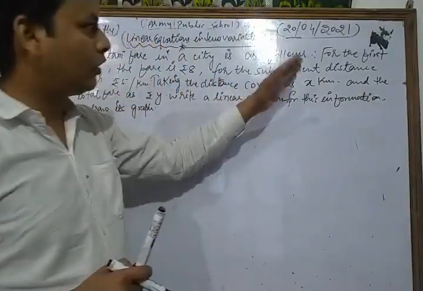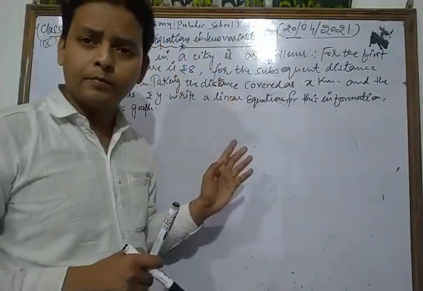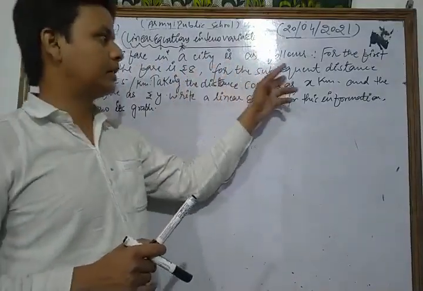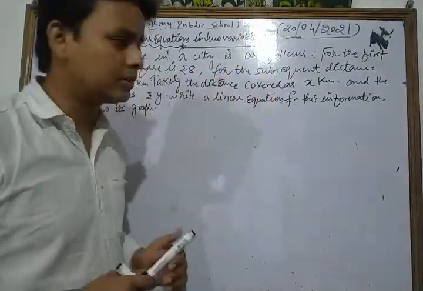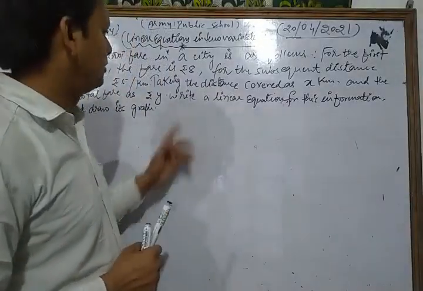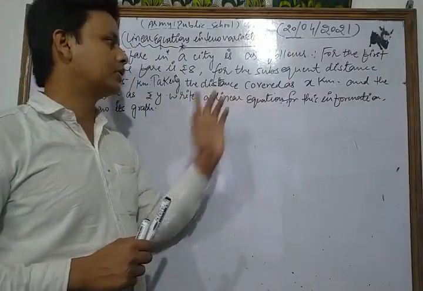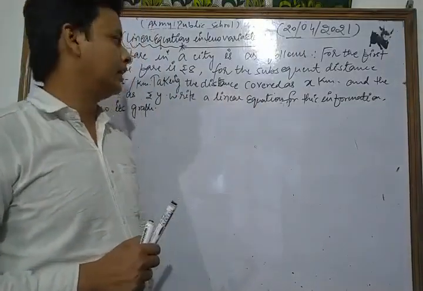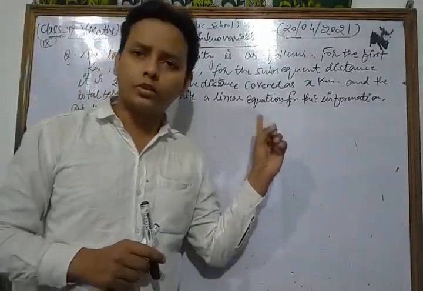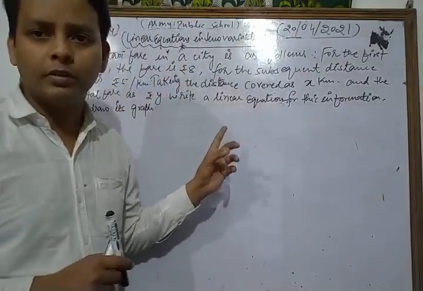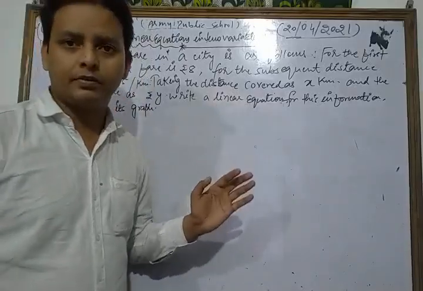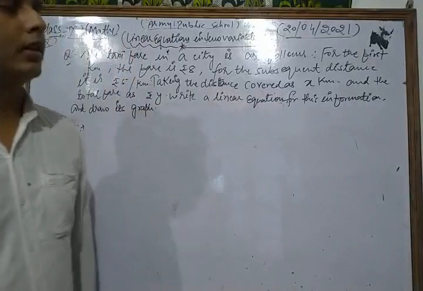For the first kilometer the fare is rupees 8, and for the subsequent distance it is rupees 5 per kilometer. Now taking the distance covered as x kilometers and the total fare as rupees y, write a linear equation according to the statement. After that we draw its graph. This is your question. Now let's see.